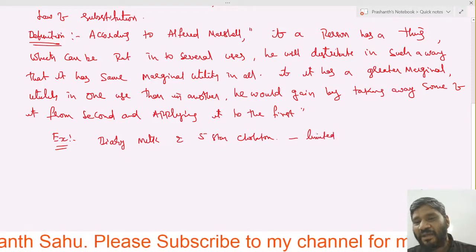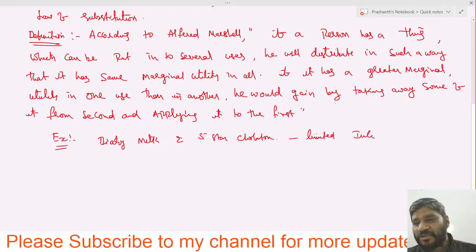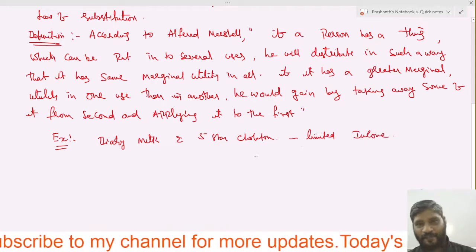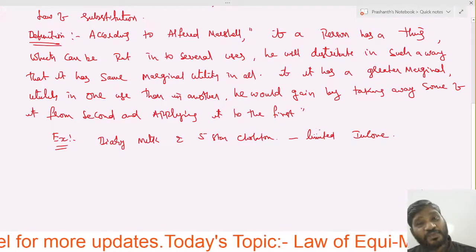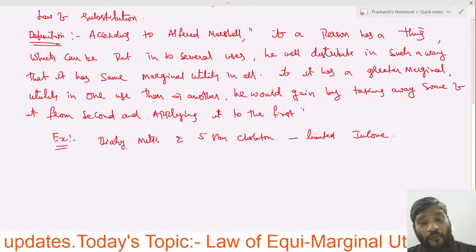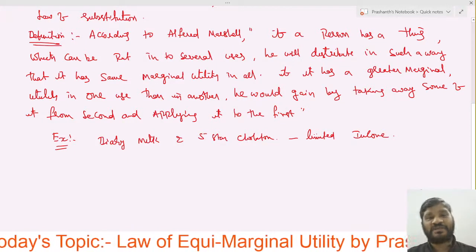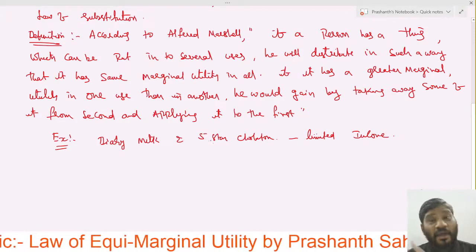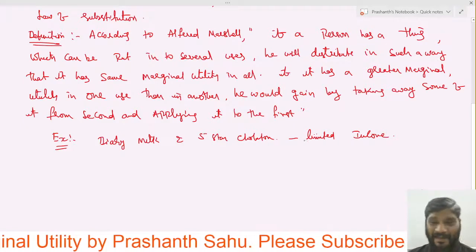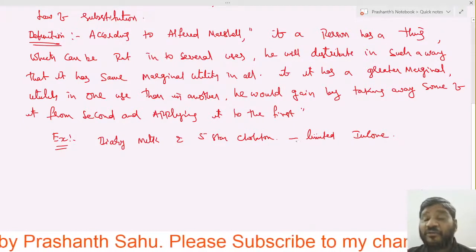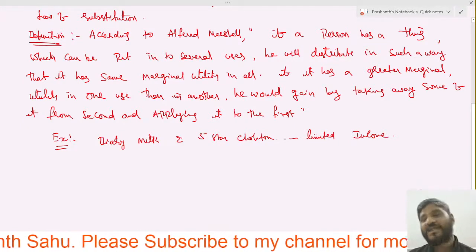So within this limited income, he wants to satisfy himself by using two goods, Dairy Milk as well as the 5-star. Now what will he do? He will use the income in such a way that he gets the maximum satisfaction.